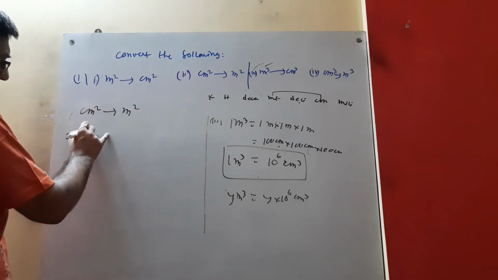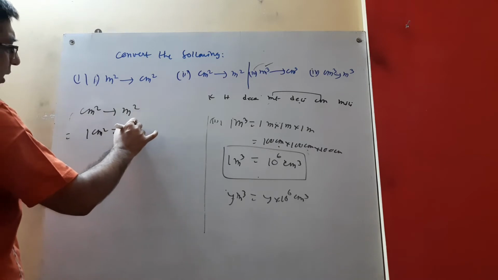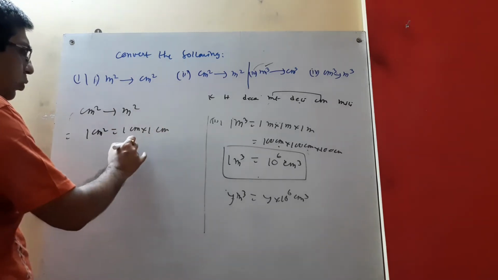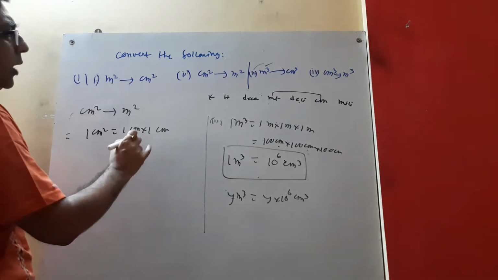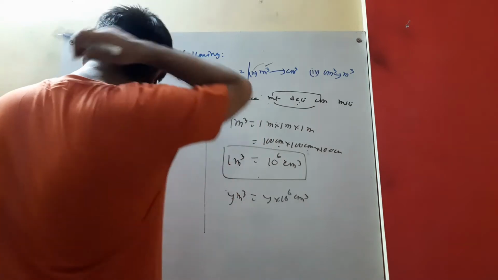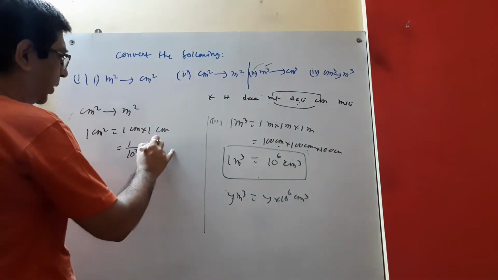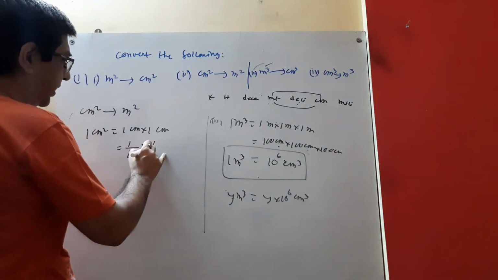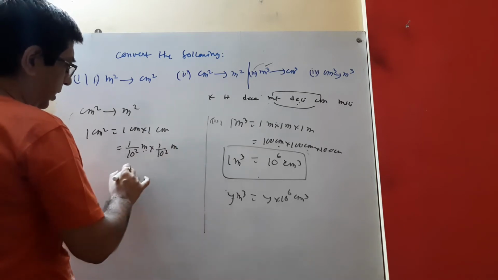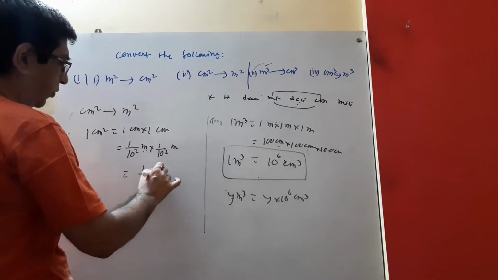Look, 1 centimeter square means 1 centimeter into 1 centimeter. Converting centimeter to meter means dividing by 10 to the power 2. So this is 1 by 10 to the power 2 meter, and together 1 by 10 to the power 4 meter square.